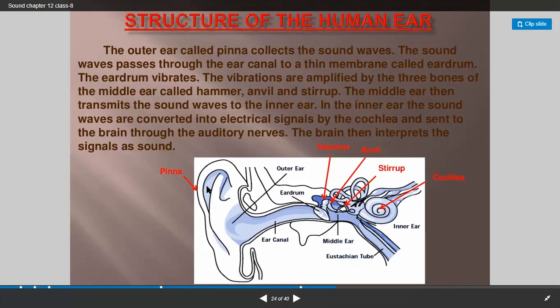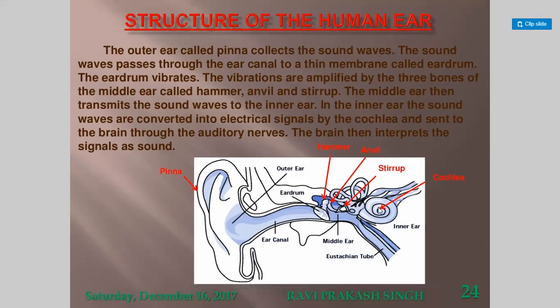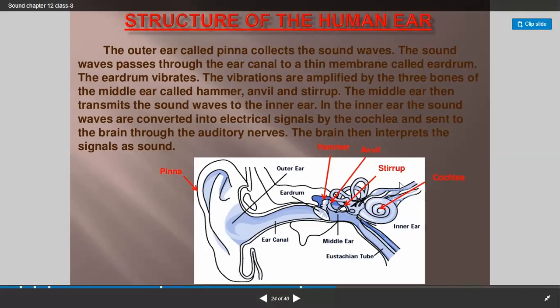So the outer ear, pinnae. This is the outer ear. This part is called the pinnae. Then look at the second part, sound waves passing through the canal, that is called the ear canal, and it will come and hit this drum. What is this? Eardrum. The eardrum will vibrate. These vibrations pass through these three tiny bones. They are called hammer, anvil, and stirrup. From here the vibration passes through the semicircular canals and reaches the cochlea. From the cochlea, the sound waves are converted into electrical signals and sent to the brain through the auditory nerves. Clear? The brain then interprets the signals as sound.